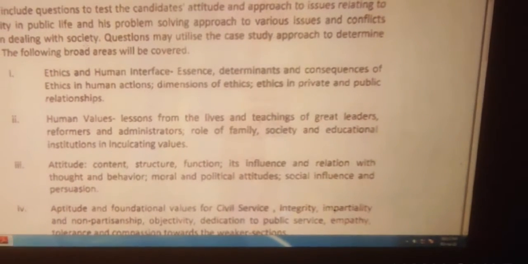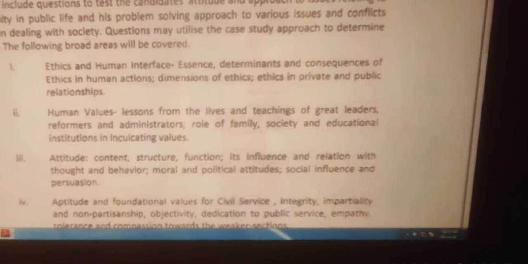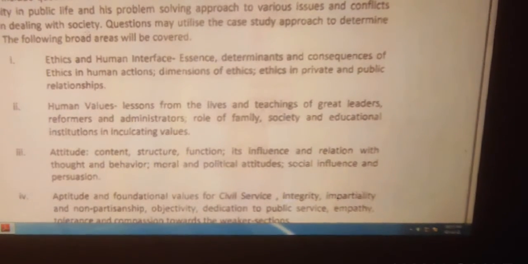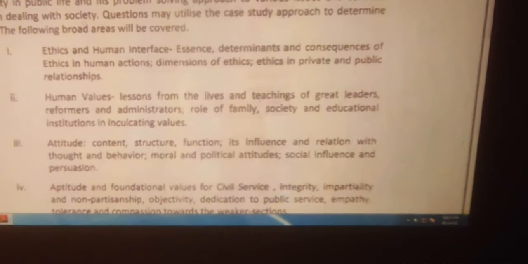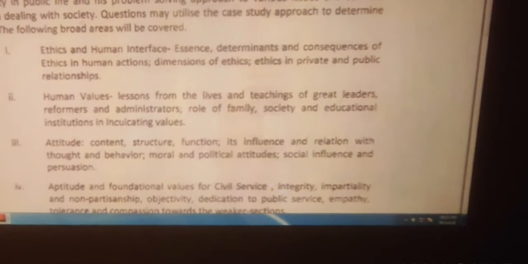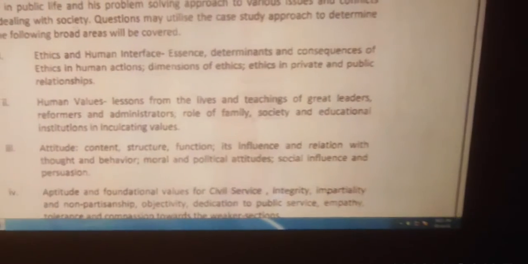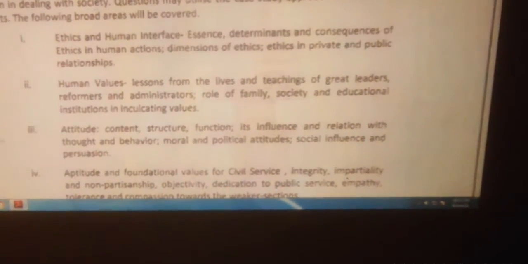Number 3, attitude: content, structure, function, its influence and relation with thought and behavior, moral and political attitude, social influence and persuasion.